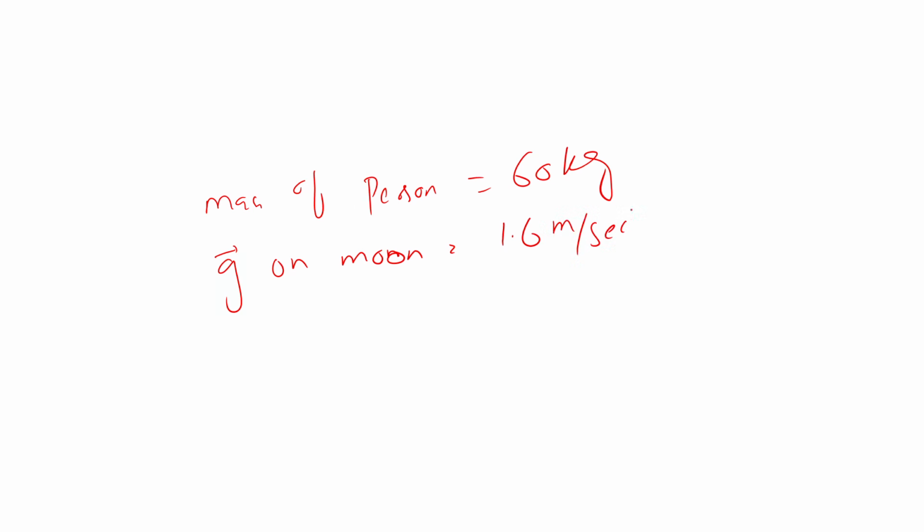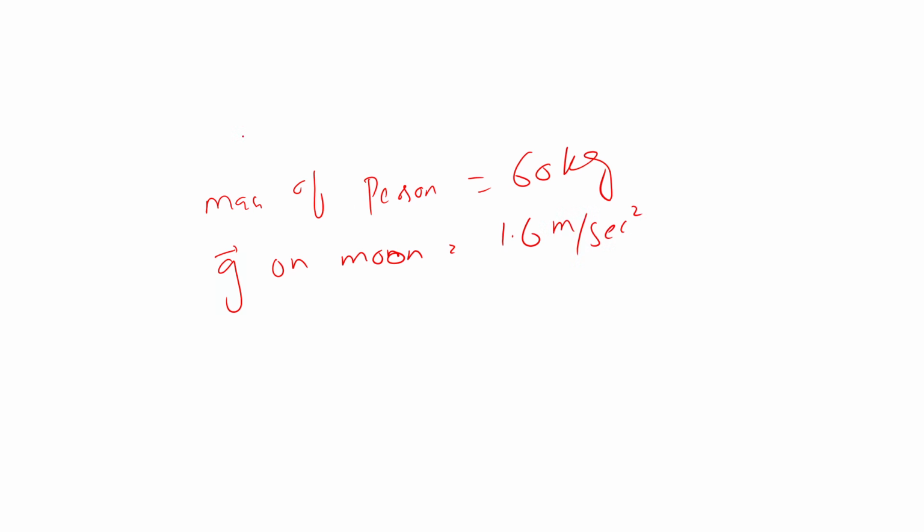Mass of person, any man on earth. So mass of person is given as 60 kg. And the gravity on the moon is given as 1.6 meter per second square.